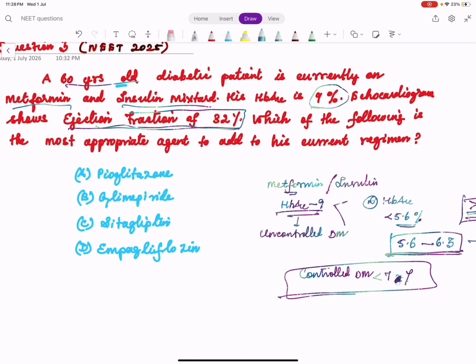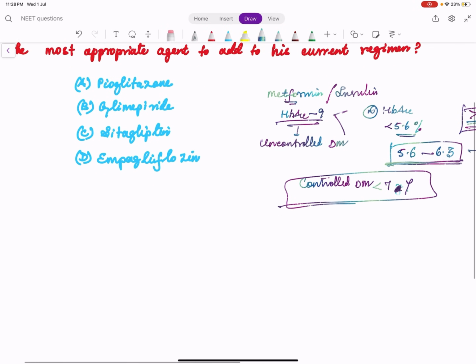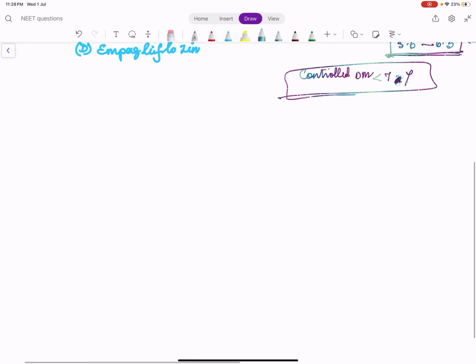Ejection fraction is a finding which is picked up in an echo, which is the pumping capacity of blood. So EF is less than 32. This would have been discussed in physiology. Ejection fraction tells about the pumping capacity of the heart. In medicine, just remember the term heart failure.